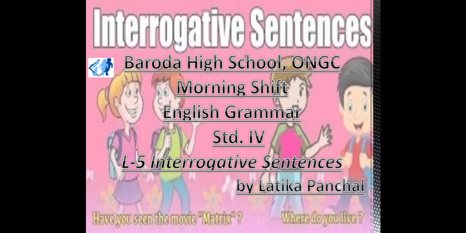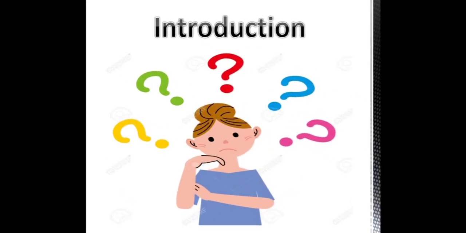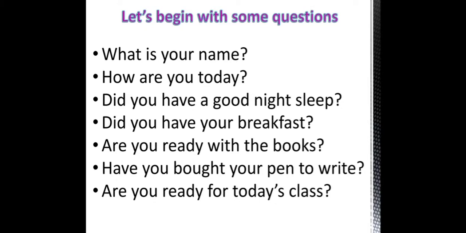Today, let us start with lesson number 5 of English Grammar, Interrogative Sentences. Before we start with this chapter, let us have an introduction of interrogative sentences. Let us start by asking you some questions.